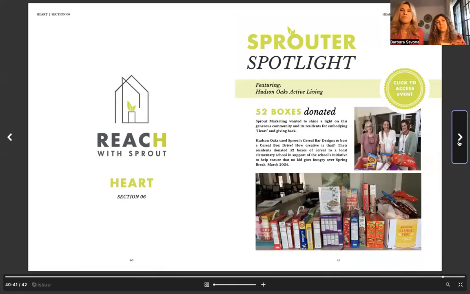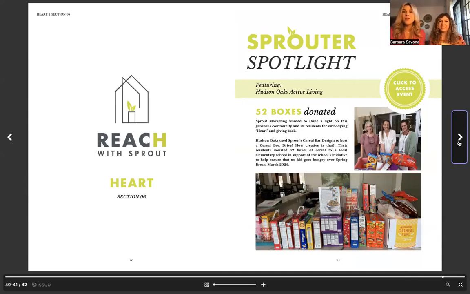And then we always have our Sprouter Spotlight, where we highlight a member that's doing it right, that is really putting together these great events. This is the heart, right? This is when we talk about reach. It's the heart of the community. Yes. So if you guys actually put an event together, definitely share it with us. We'd love to highlight you guys as well.